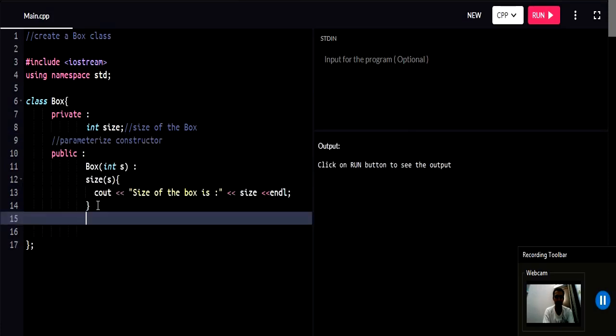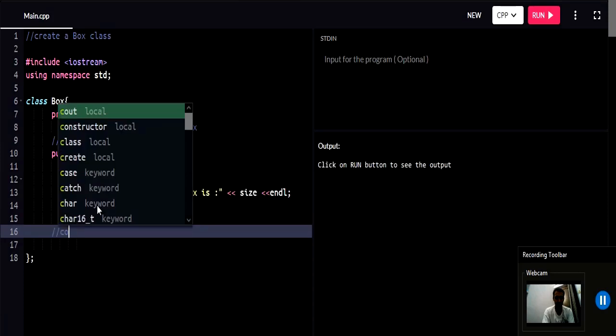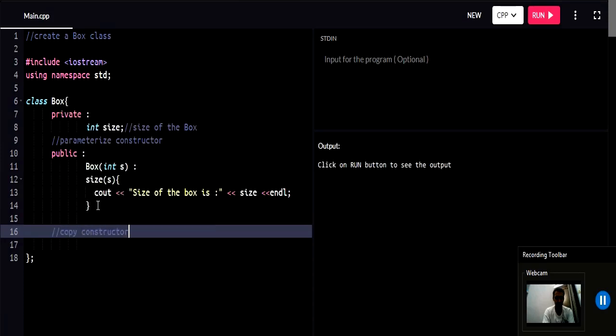Now we will write our copy constructor. Comment here: copy constructor.